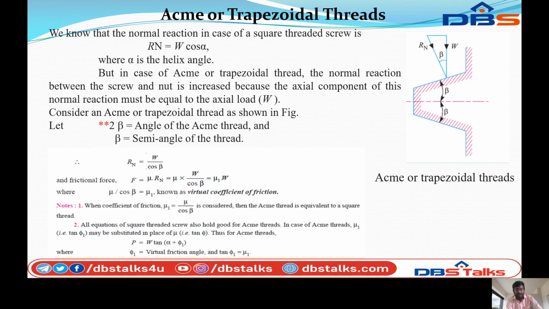So in case of an ACME thread, μ1, that is tan φ1, may be substituted in place of μ, that is tan φ. Then P is equal to W tan(α plus φ1), where φ1 is the virtual friction angle and tan φ1 equals μ1.